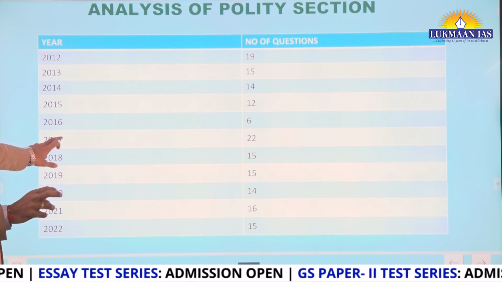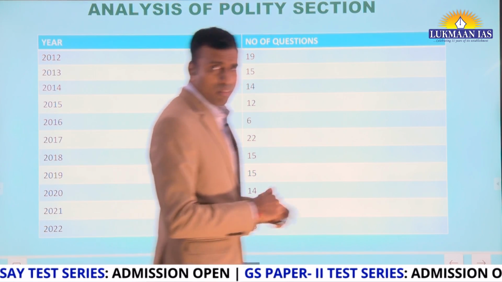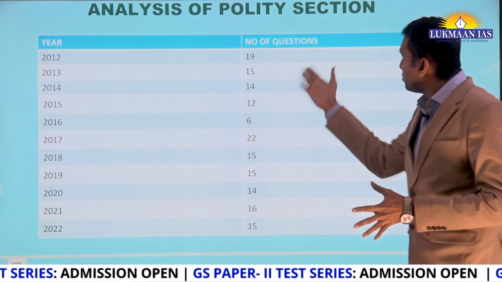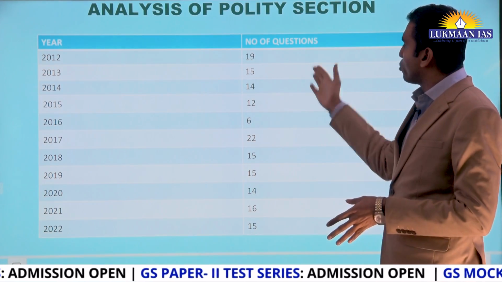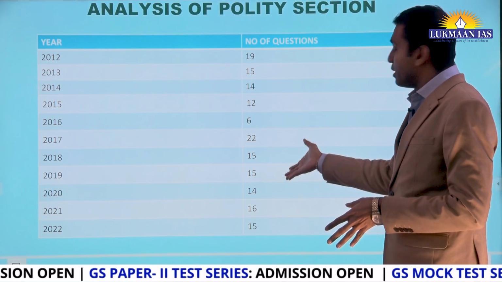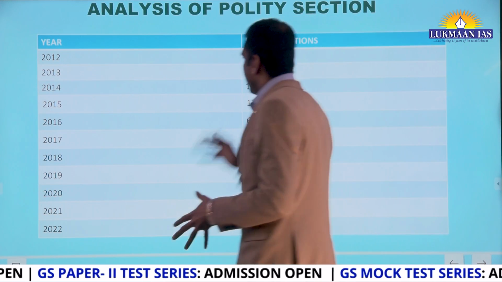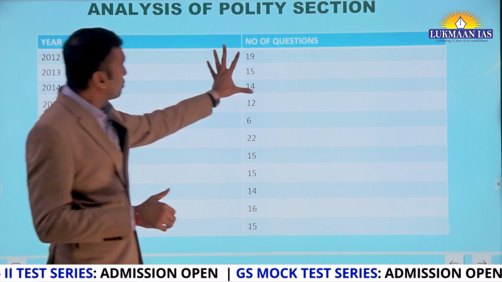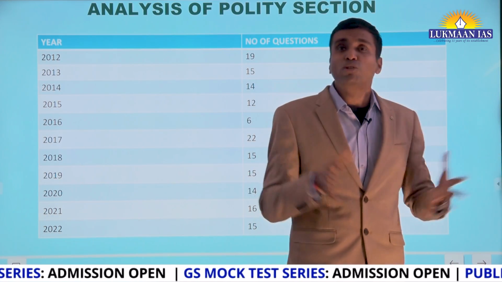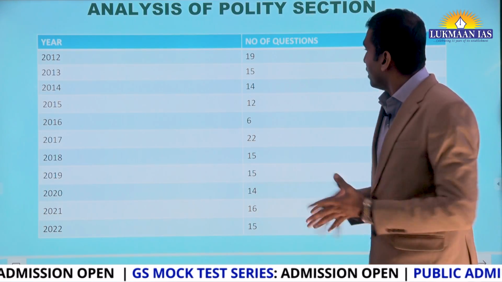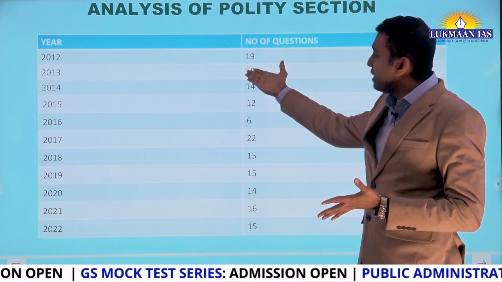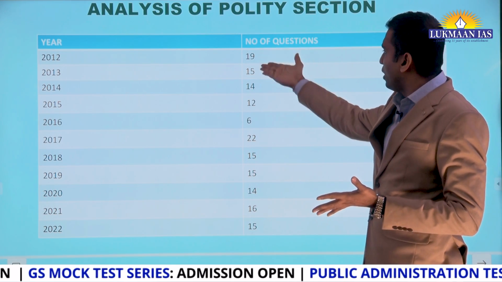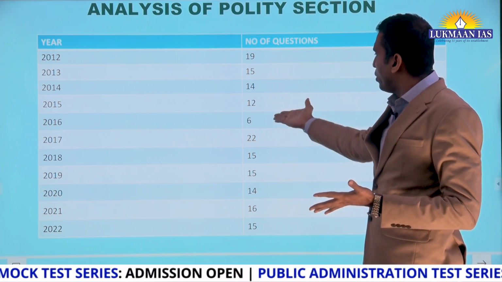We have done almost 10 years of analysis, which you can see here from 2012 to 2022. This is the number of questions from the polity section, which includes both polity and constitution, right? In 2012 the number of questions was 19, and then it is 15, 14, 12.